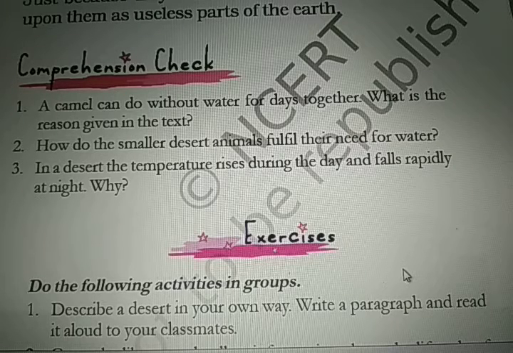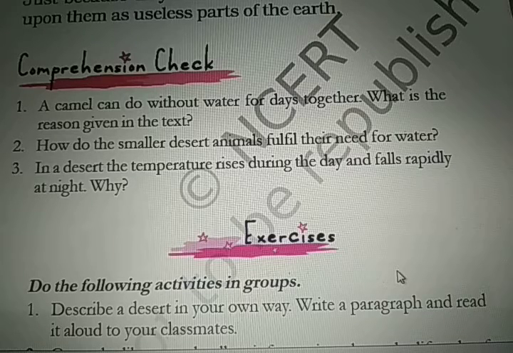How do the smaller desert animals fulfill their need for water? Desert animals get this supply of water from the moisture in the meat and from the juices of the plants, because some of the animals eat plants and others eat other animals.